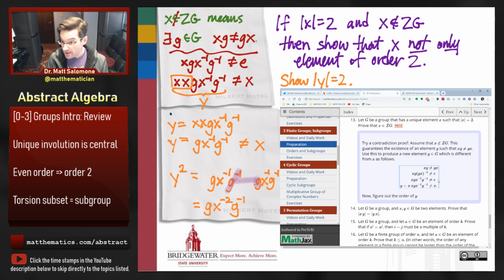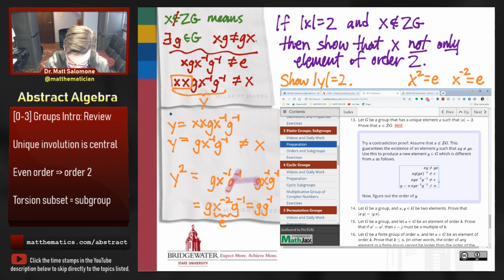But what is x to the minus 2? Because x was an element of order 2, x to the positive 2 was equal to the identity, but by multiplying both sides by the power x to the minus 2, we find out x to the minus 2 is also equal to the identity. And so this just gives me g times the identity times g inverse, and that gives me the identity. And so what I find out from this is that y squared is equal to the identity.